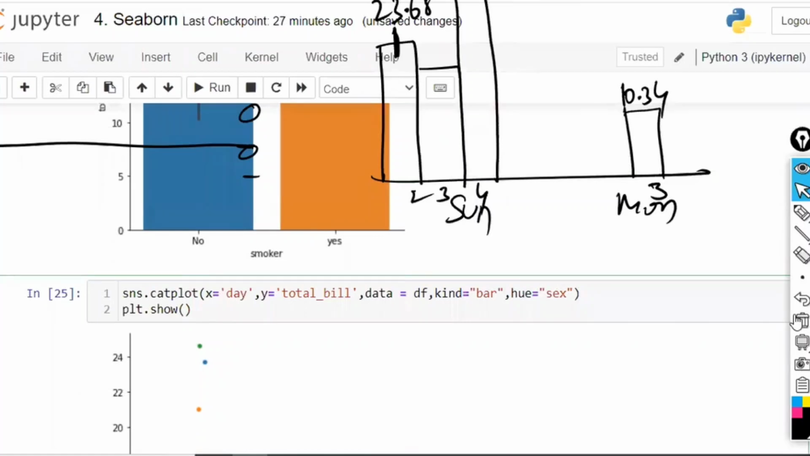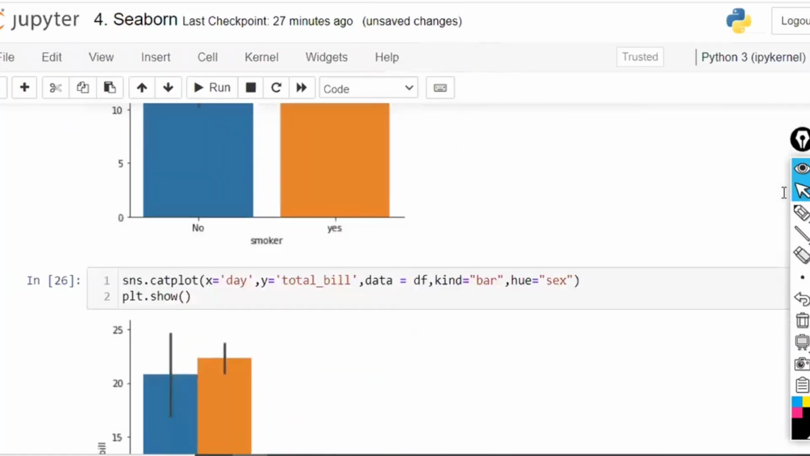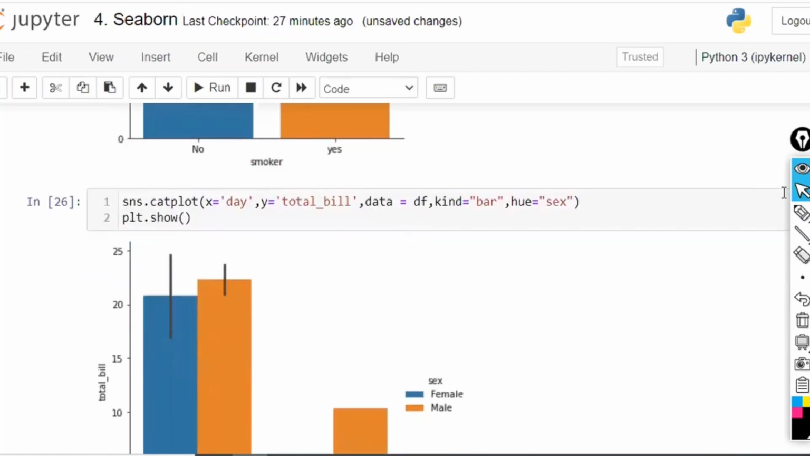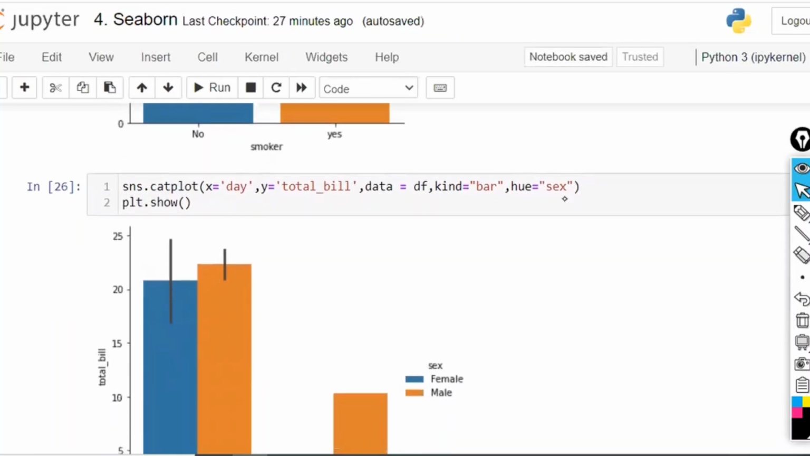Is that clear, guys? Since I applied it on the small data set, now you understand very clearly how it is separating. First, on the x-axis, the categories we have written are considered. On the y-axis, whatever the amount is, it draws a line up to that height and makes a bar. Kind is equal to bar means bars will be taken. If you don't write kind, by default it is going to keep only the points. And hue means that within that, separation is done again.